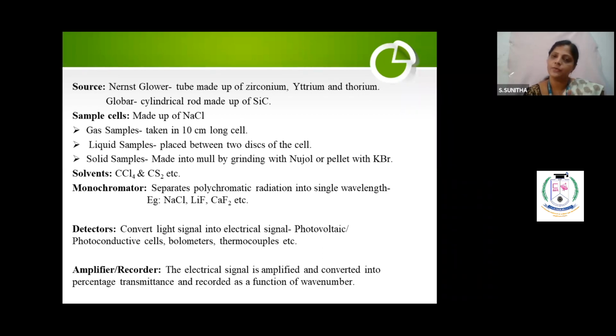Whereas in UV, absorbance or transmittance is recorded against what? Wavelength. Here transmittance only, not the absorbance. Transmittance is recorded as a function of the wave number. I will show you the picture.